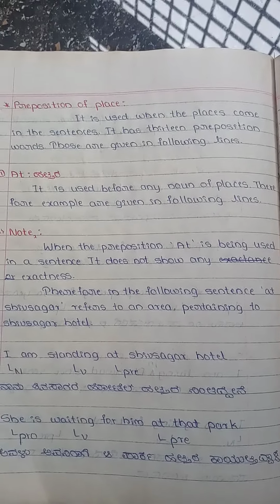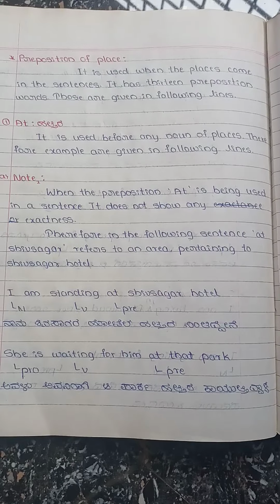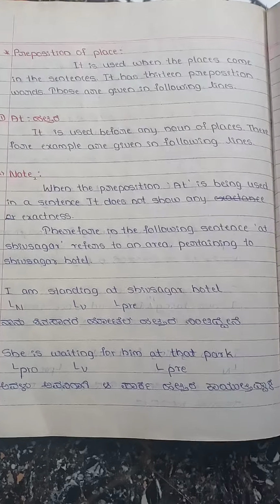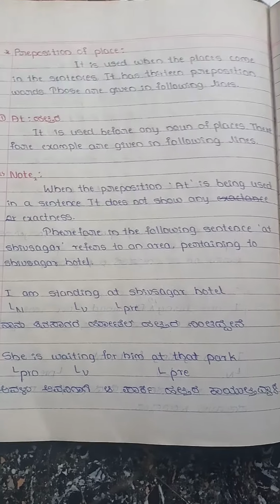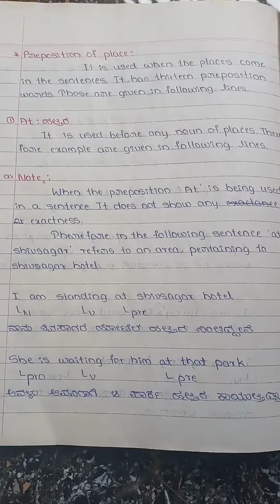For example, prepositions like at, in, on, etc. can be used in the context of time as well as in the context of place too. For example, we have the preposition called at, which was used in the context of time earlier. Now we can use it in the context of place too.